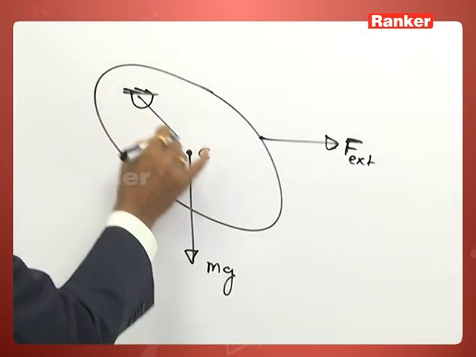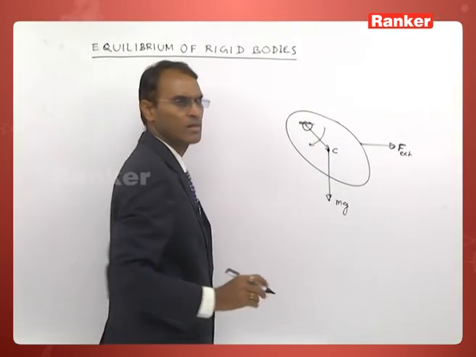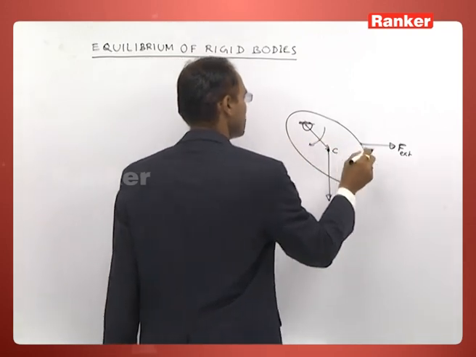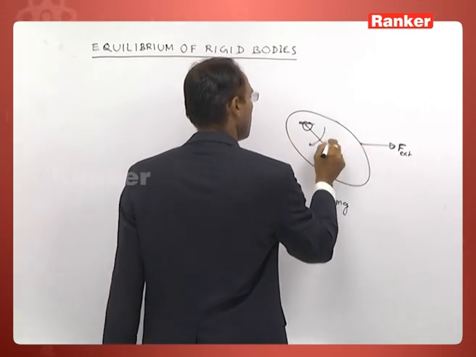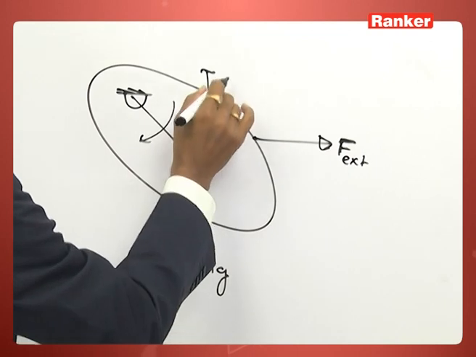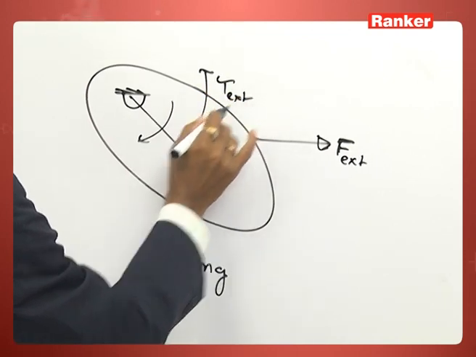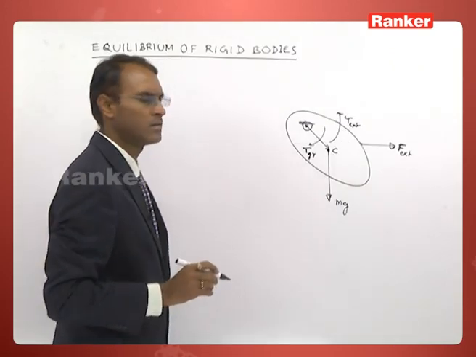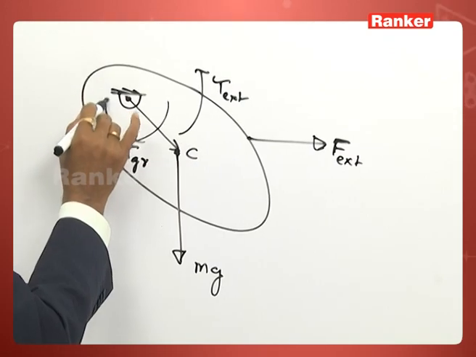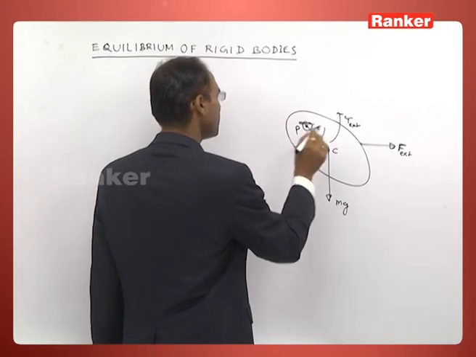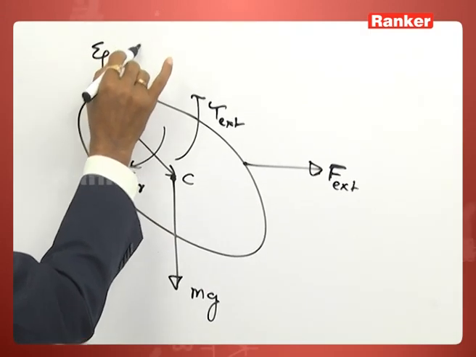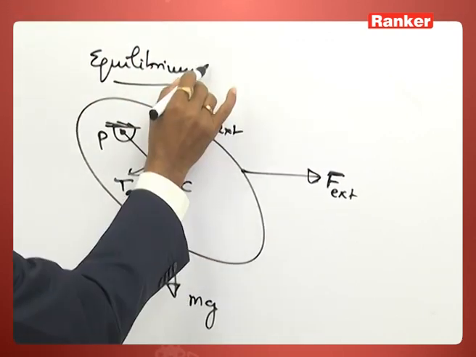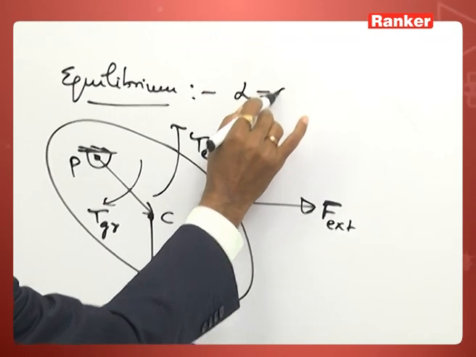The gravity is producing clockwise torque, and this force produces counterclockwise torque. This torque produced by the external force, torque produced by gravity about this point P. So this is a clear-cut case of equilibrium because alpha is equal to 0.